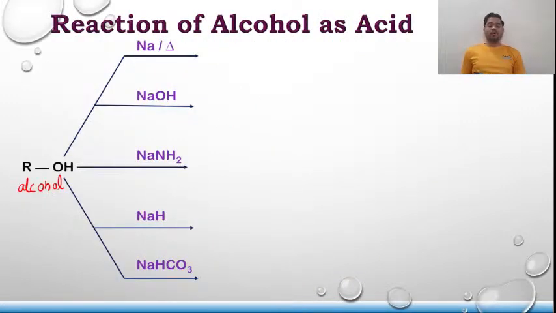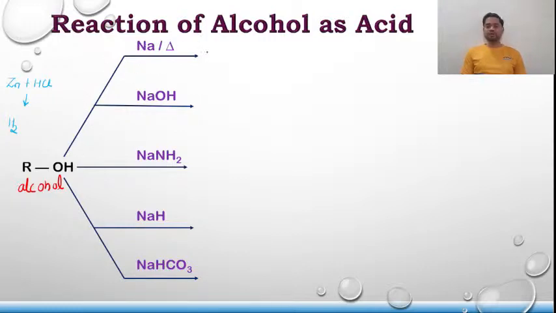Now, what exactly is an acidic property? In your lower standard, in 9th or 10th standard, you might have done this experiment where you add zinc granules to acids like HCl or H2SO4, and what you observe is bubbling of hydrogen gas, and this gas burns with a popping sound. So basically, when a metal is added to an acid, it liberates hydrogen gas. This is what we proved in lower standard. The same thing is experienced when sodium is added to alcohol.